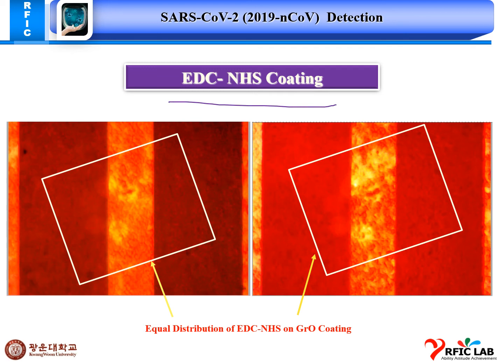This is our EDC NHS coating. Here we can see this is a cluster structure, and here we can see this is a cluster structure, and some watery substance here on the surface. This is an equal distribution of EDC NHS on the graphene oxide coating.